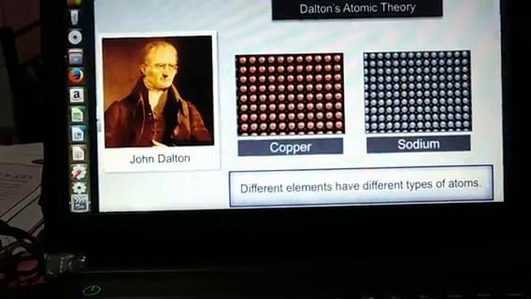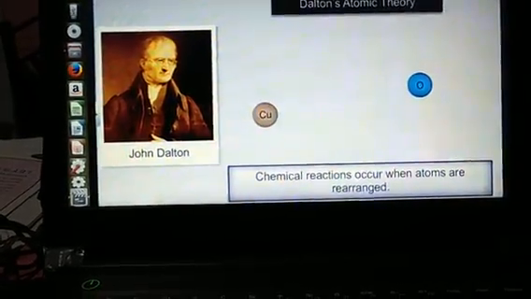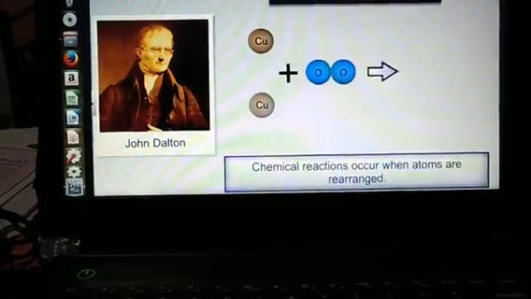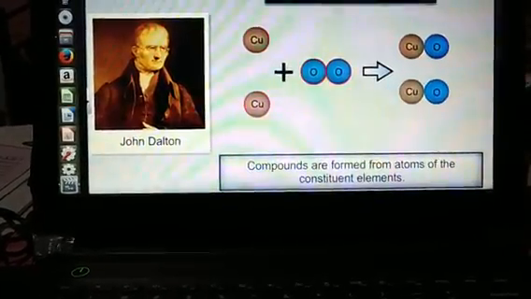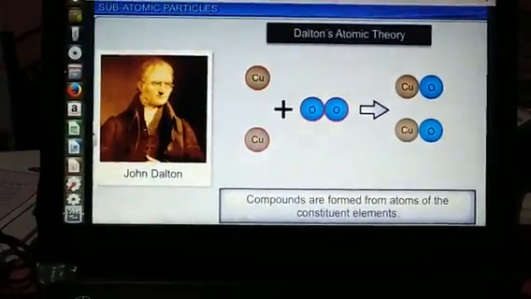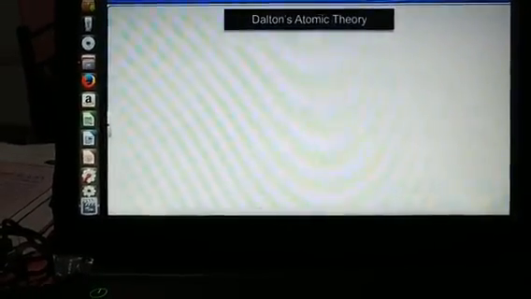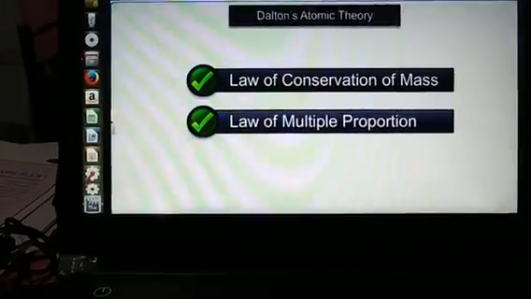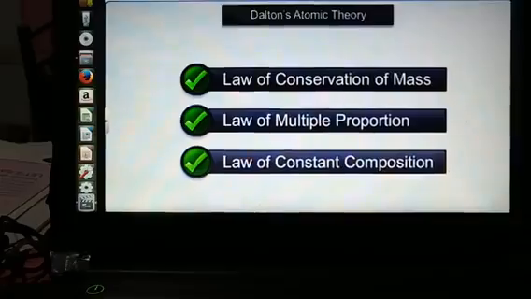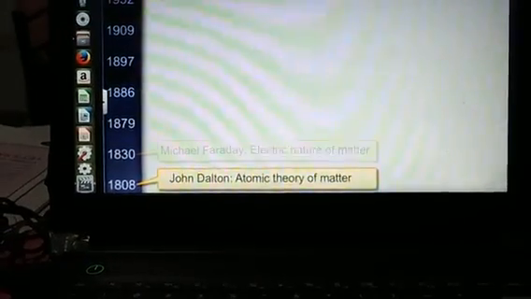Different elements have different types of atoms. A chemical reaction occurs only when atoms are rearranged. This is Dalton's theory. He explained it by three famous laws: the law of conservation of mass, the law of multiple proportions, and the law of definite proportions.